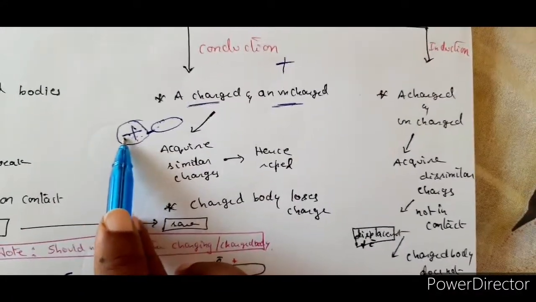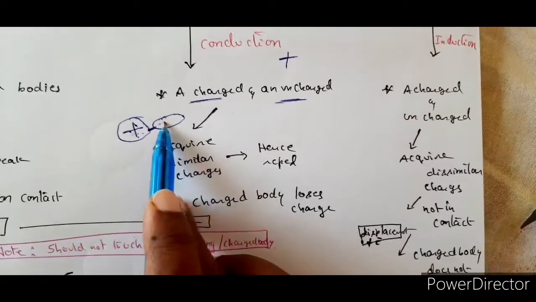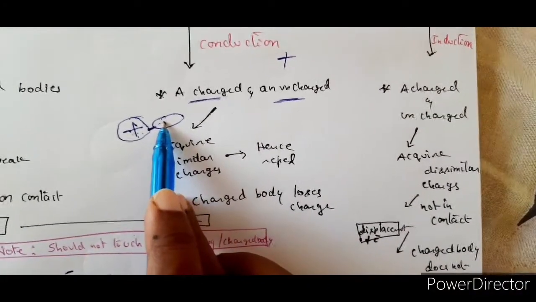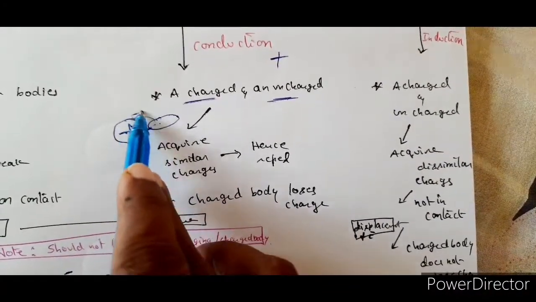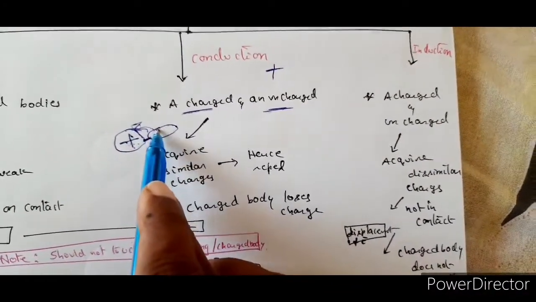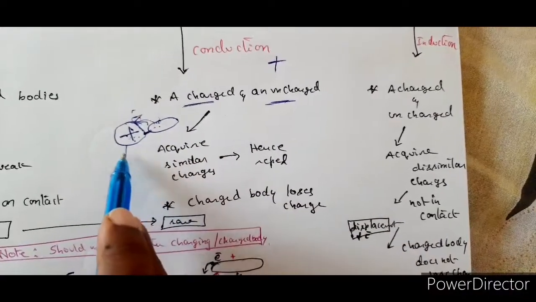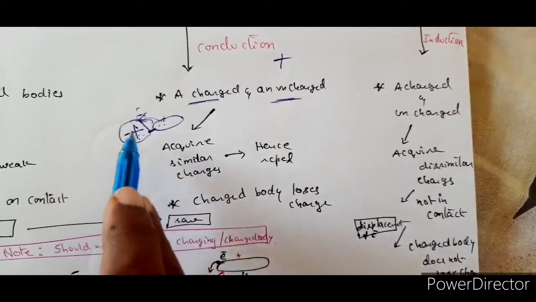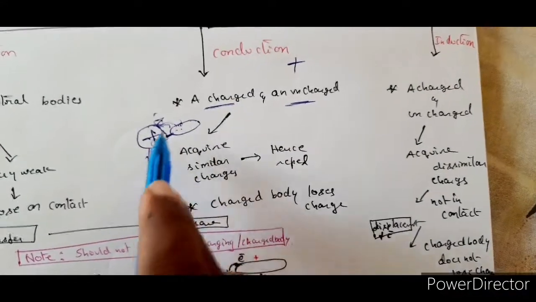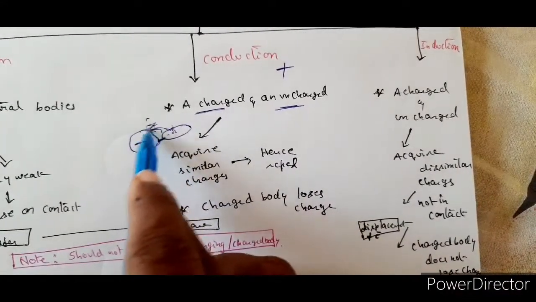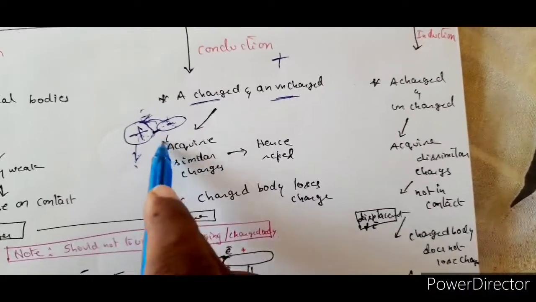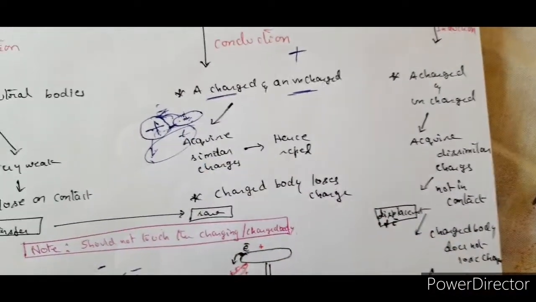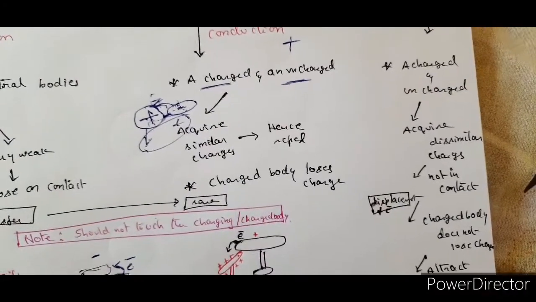So now as it is brought in contact with another neutral body, what happens? It tries to take the electrons into it. Right? So therefore it gives out the electrons and it starts losing the positive charge. The magnitude of the positive charge is lost here. And as it is giving out the electrons, the other body gains the magnitude of the positive charge. Hence, both will be having similar charges.